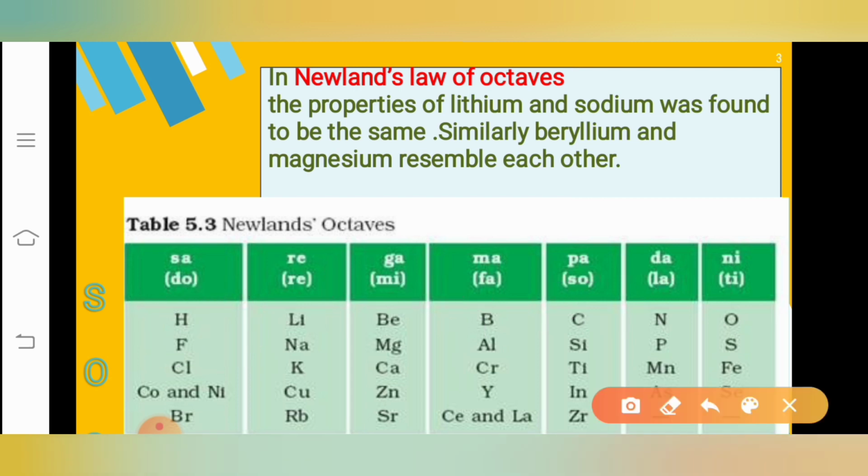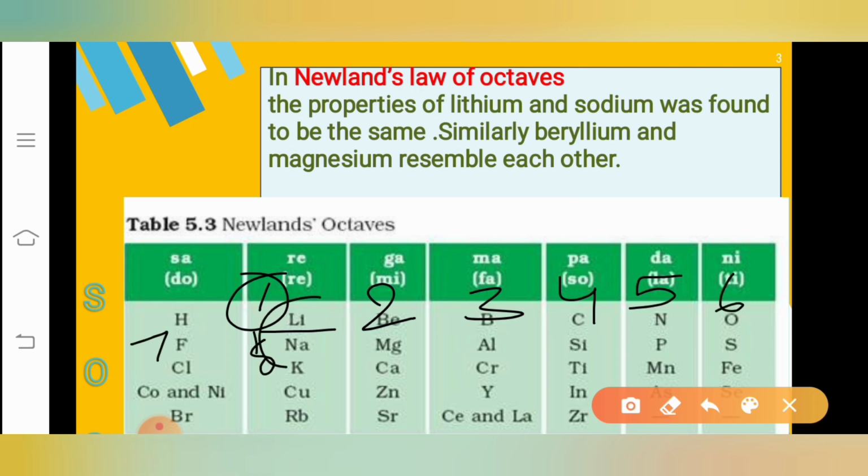So now let us start from lithium. Consider lithium as the first element, followed by beryllium, second, then 3, 4, 5, 6, 7 and 8. Now lithium and sodium also have similar properties. Why? As the law of octaves says, every eighth element has properties similar to that of the first. Correct?